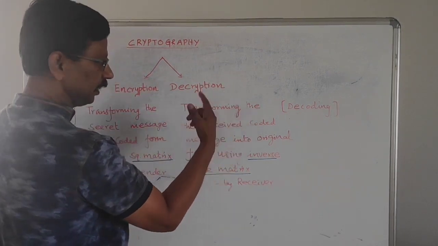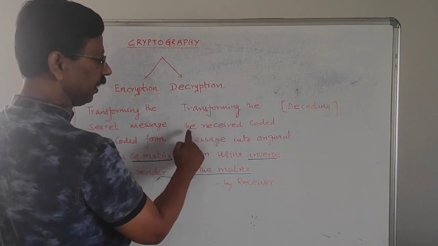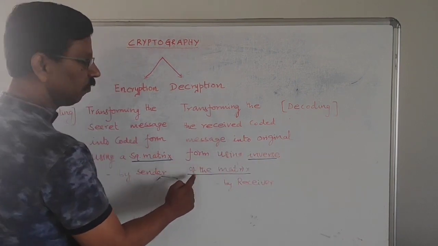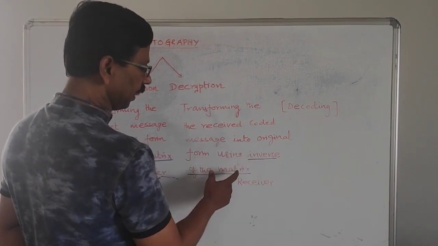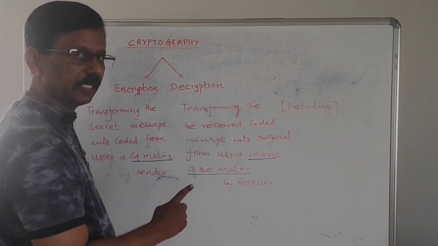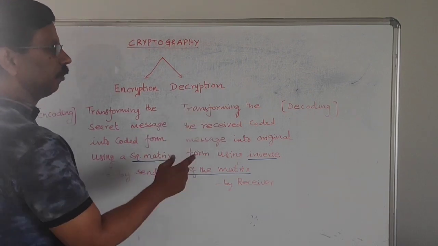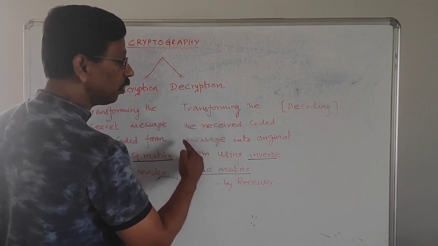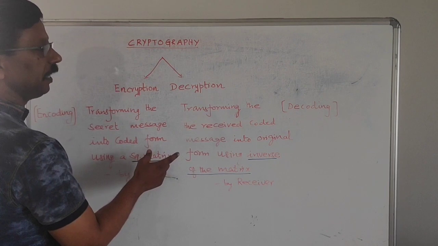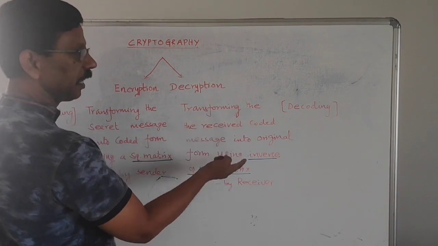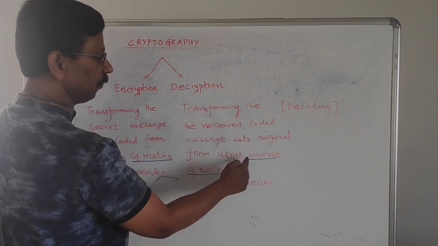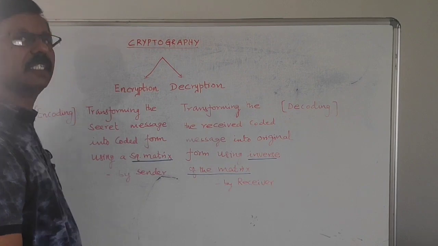Now the receiver will transform the received coded message into original form using the inverse of the matrix. This inverse of the matrix is called the decryption matrix or decoding matrix. All of this will be done by the receiver. The receiver will receive the coded message, and then transform it into original form using the inverse of this matrix. This is the concept.